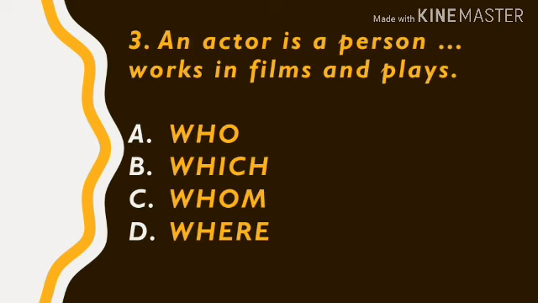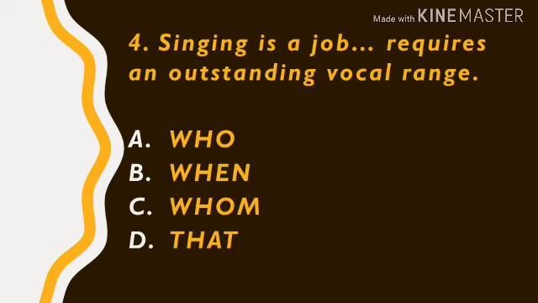Which? Number 3. An actor is a person blah blah blah works in films and plays. What's the answer? Well, the answer is A. Who? Okay, let's make this quick. Number 4. Singing is a job, blah blah blah, requires an outstanding vocal range.